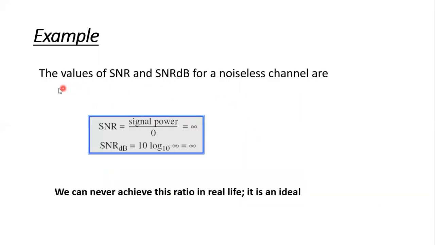Okay, another example. The value of SNR and SNR dB for a noiseless channel: SNR equals signal power divided by noise, and noiseless means 0. So anything divided by 0 is infinity. Therefore, SNR dB equals 10 log 10 of infinity, which is also infinity. So we can never achieve this ratio in real life. So it is an ideal.